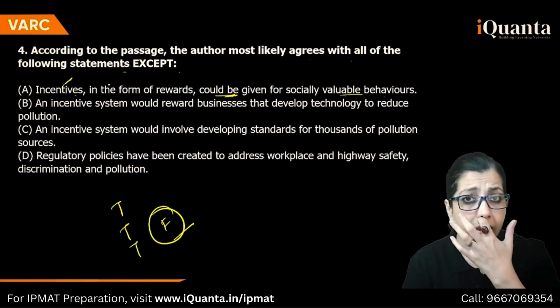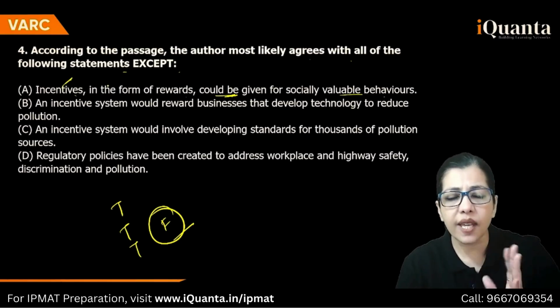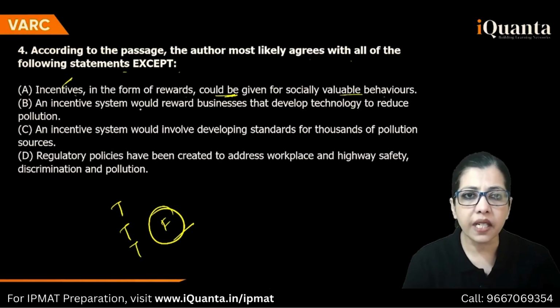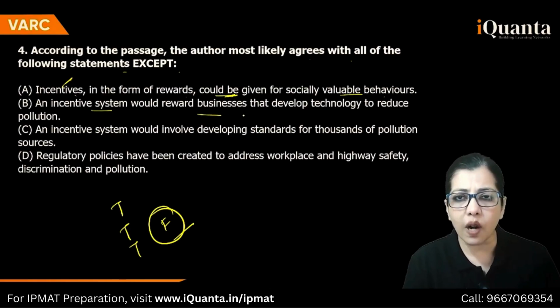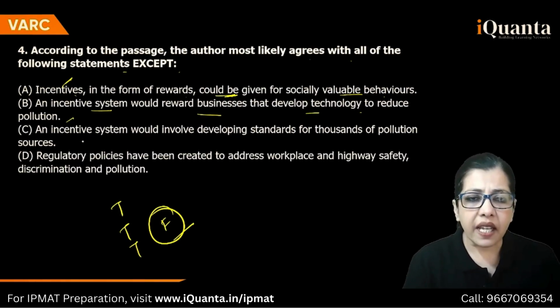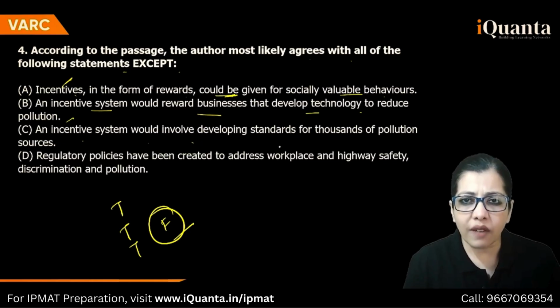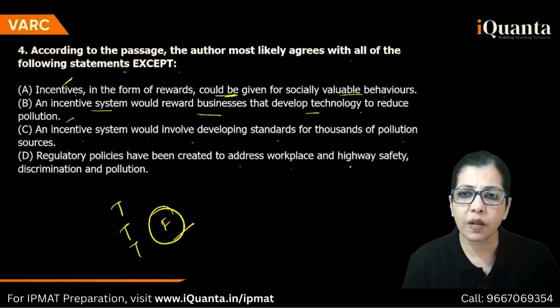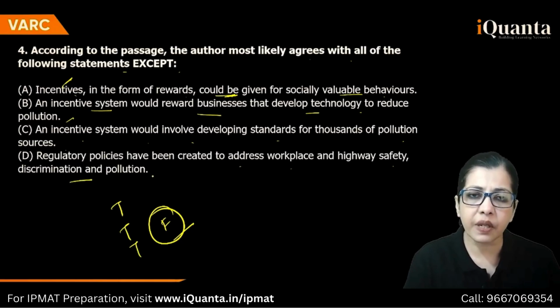Schulz का उसने दिया है. That is one way in which it can be achieved. Right? An incentive system would reward businesses that develop technology to reduce pollution. That is what he says there. An incentive system would involve developing standards for thousands of pollution sources. Regulatory policies have been created to address workplace and highway safety, discrimination and pollution.